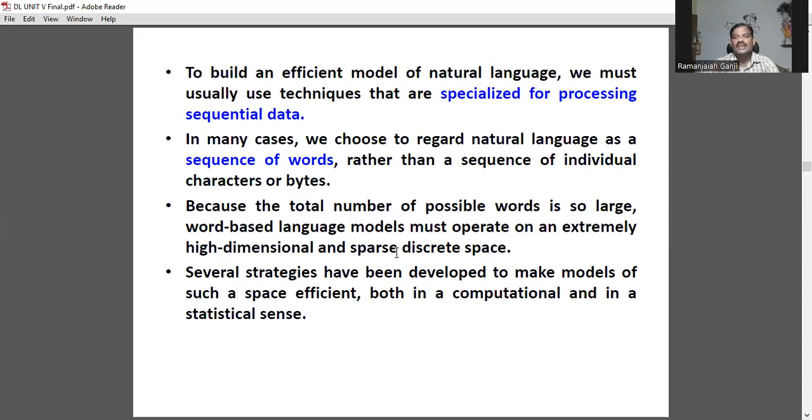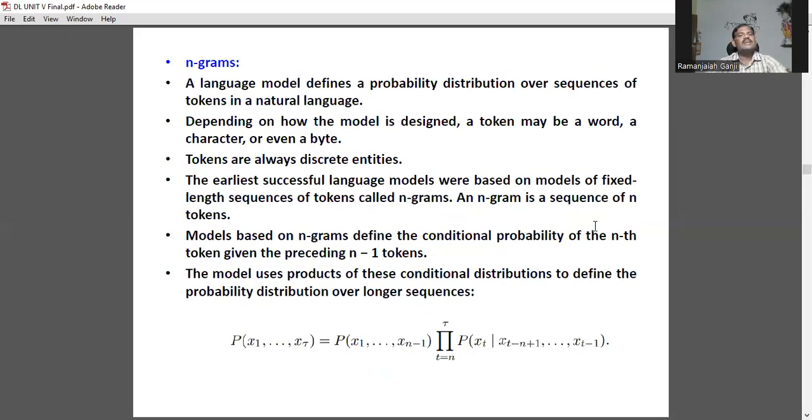Several strategies have been developed to make the models of such a space efficient, both computationally and in a statistical sense. Next one is n-grams. A language model defines a probability distribution over sequences of tokens in natural language. As I told you, a token is nothing but a small word, a small character, or even a byte. Tokens are always discrete entities.